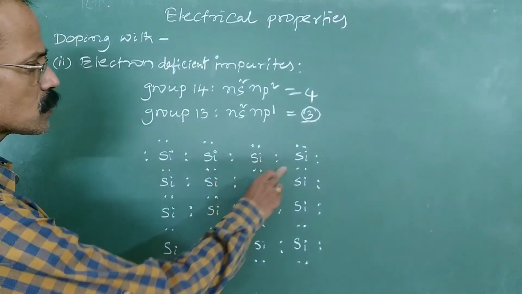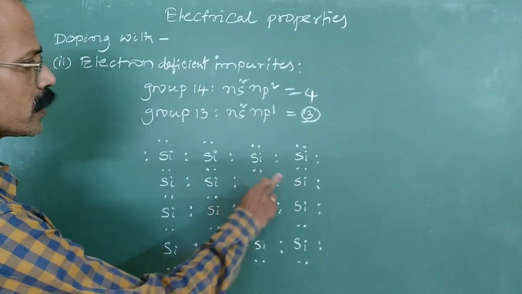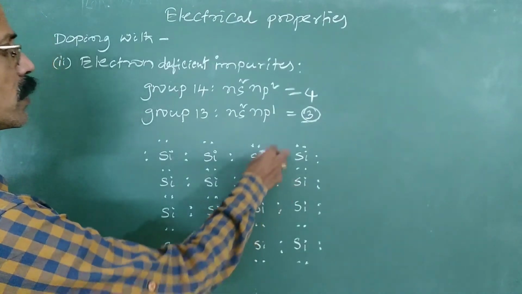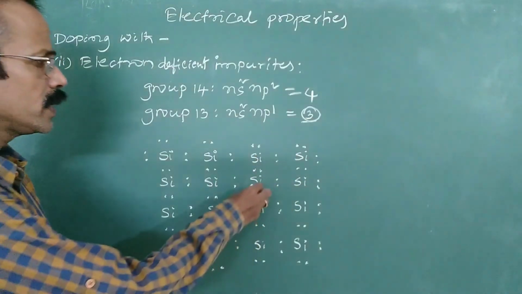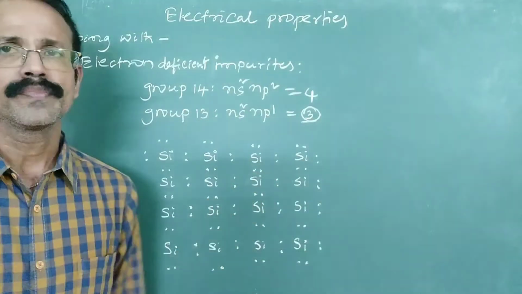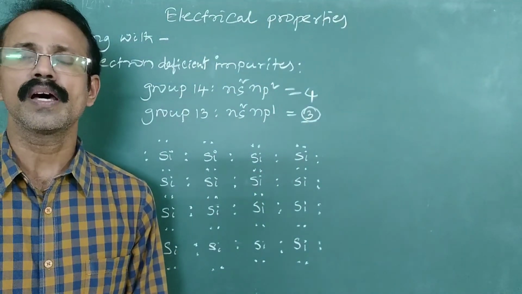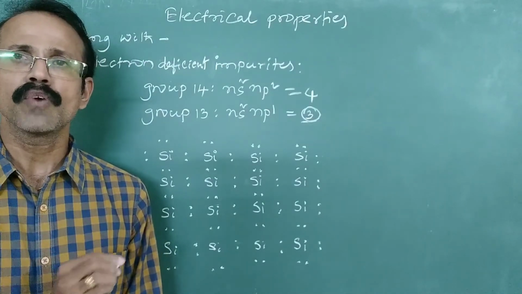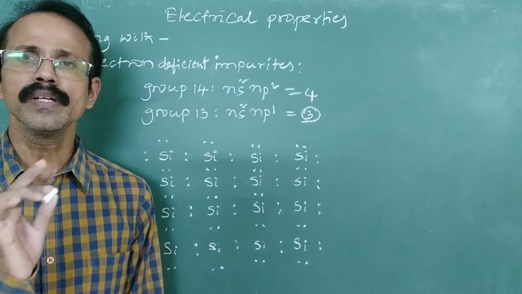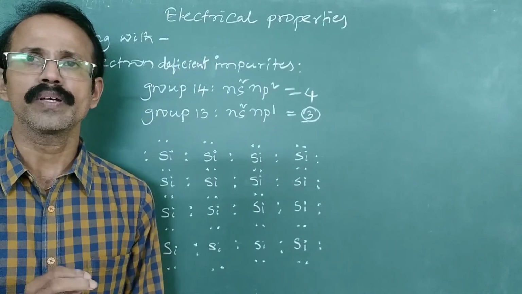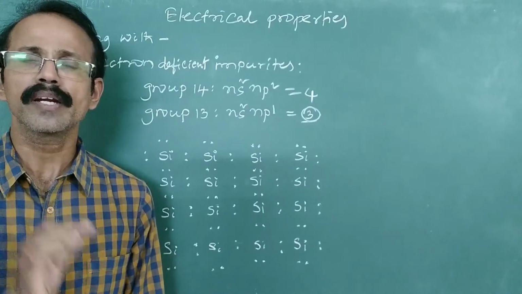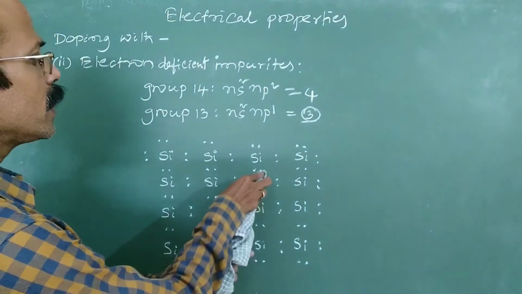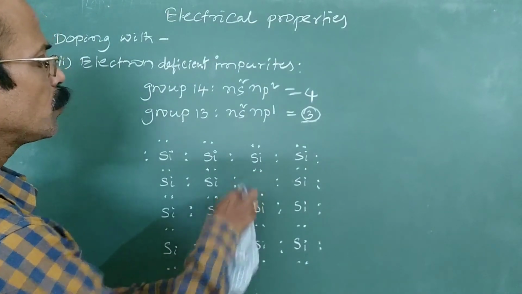So each silicon atom is linked to 4 other silicon atoms, right? So there are 4 silicon atoms around each silicon, or it is forming 4 bonds. Each silicon is forming 4 bonds, or there are 4 pairs in the valence shell of silicon. Now I am replacing one of these silicon atoms with a group 13 element. Here we are doping with an electron deficient element. So I will use a group 13 element like aluminum.